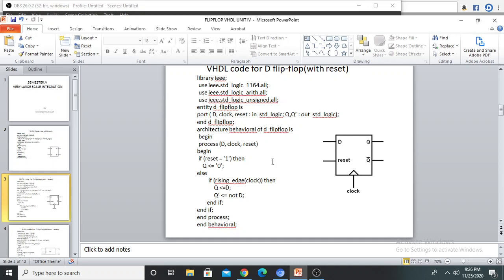Next we will see the VHDL code for D flip flop with the reset. Here we have D flip flop, Q and Q bar. Q and Q bar are the outputs of D flip flop. D is the input. In flip flop we have clock input, to activate the flip flop. By using reset you can clear the D flip flop.